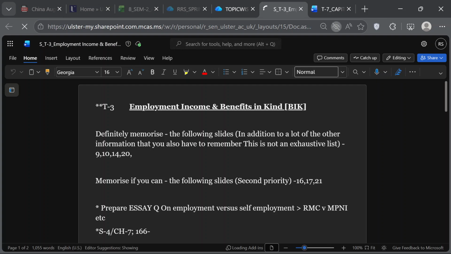Did I share this file with you? Is it there in the OneDrive list, or did you find it from somewhere else? You found it from somewhere else. Okay. What's the question?